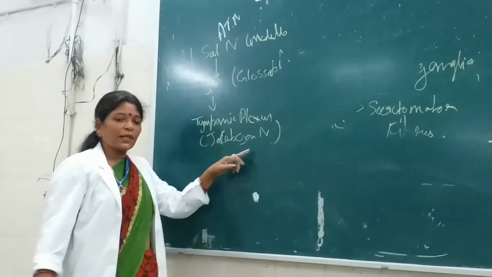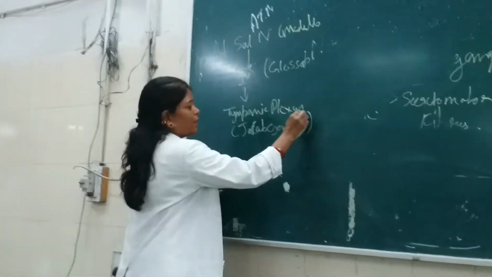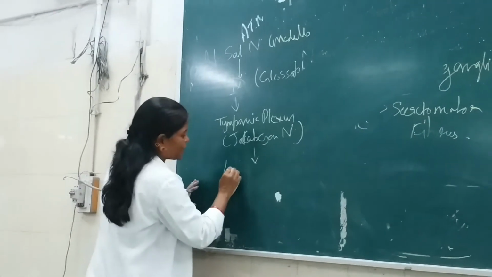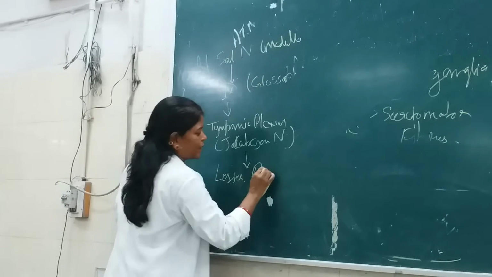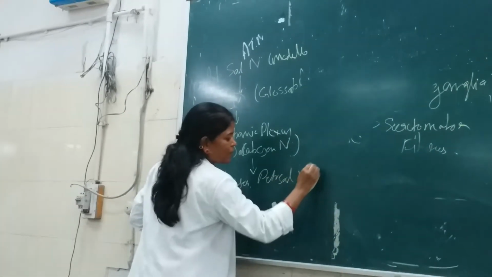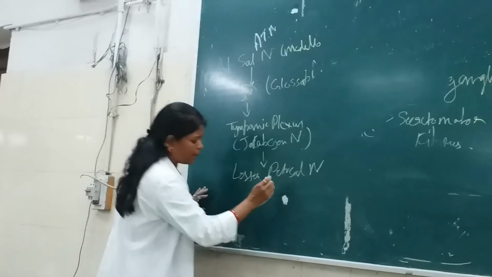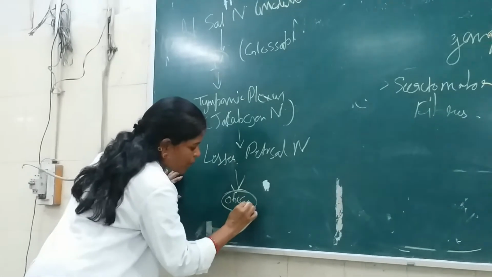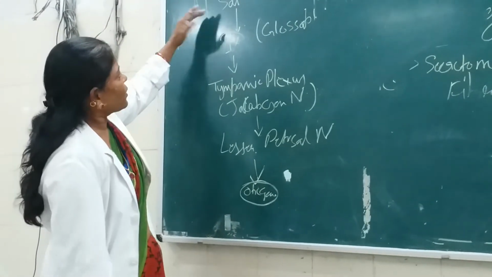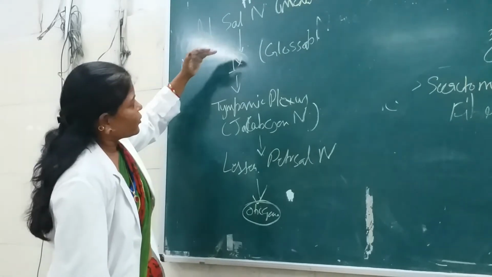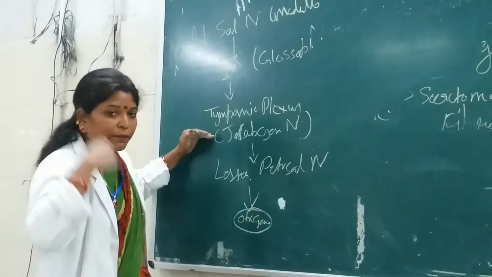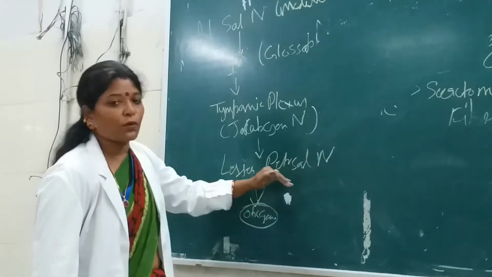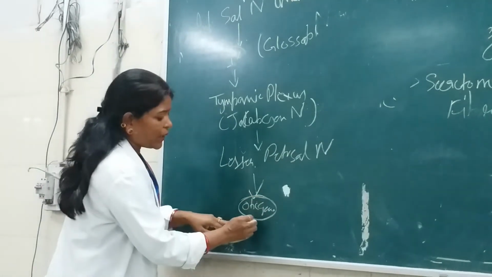Okay? Jacobson nerve, it is out here, the tympanic plexus. Now this Jacobson nerve, what will it do? From here, the nerve which comes out is the lesser petrosal nerve. Then through the lesser petrosal nerve, it is relaying in the otic ganglia. What is this? Otic ganglia. Now see, the inferior salivatory nucleus through the ninth cranial nerve forms a plexus in the middle ear cavity. Then it is carried by the lesser petrosal nerve, a branch of that, and relays in the otic ganglia.